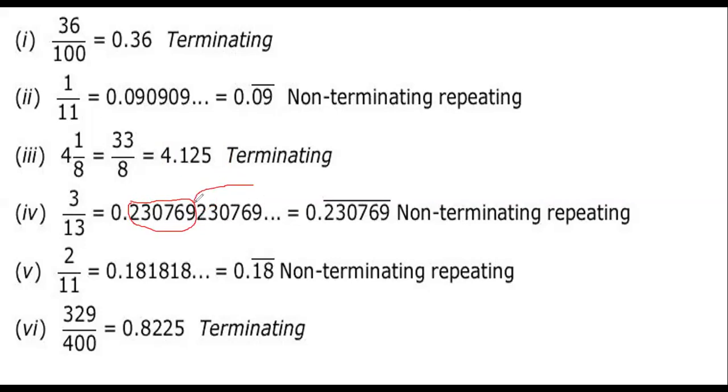Then, Aditya. Yes, sir. Here there are 6 repeating digits. If you observe here, only 2 digits repeat: 18. Here, however, the division ends with remainder 0. There is no repeating, and the division ends, so it's terminating. Clear? Yes, sir.